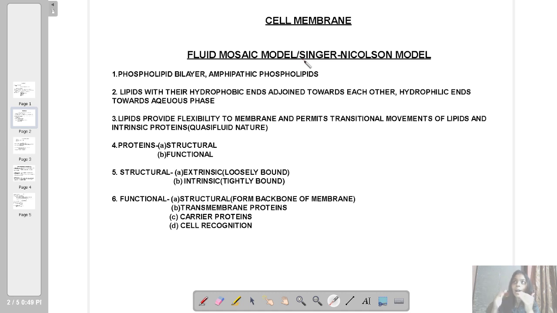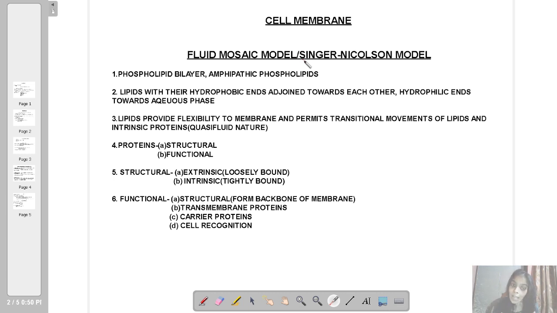If you imagine a sandwich, it gives us an idea that there will be three things: one middle layer sandwiched between two layers, one outer and one inner, or one upper and one lower. So this is the sandwich model proposed by Danielli and Davson.